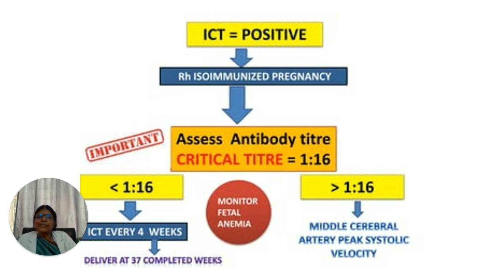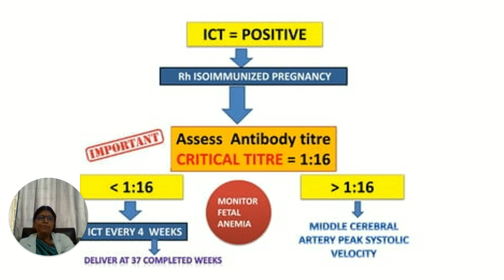If it is 1 in 16 or more, if the critical titer is more than 1 in 16, then we do the middle cerebral artery peak systolic velocity.